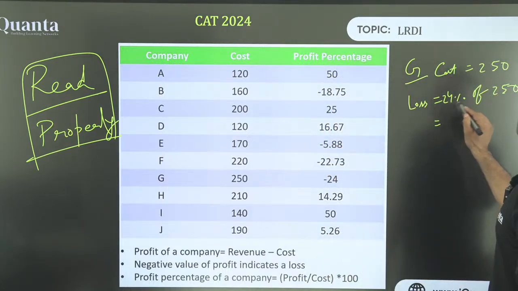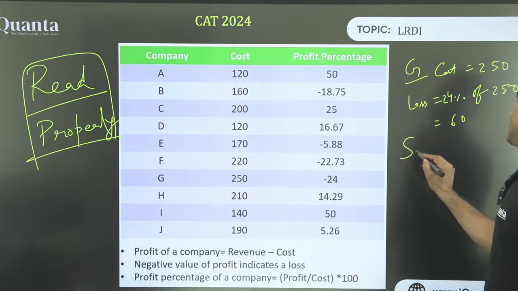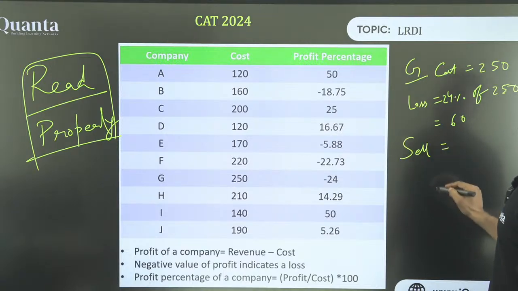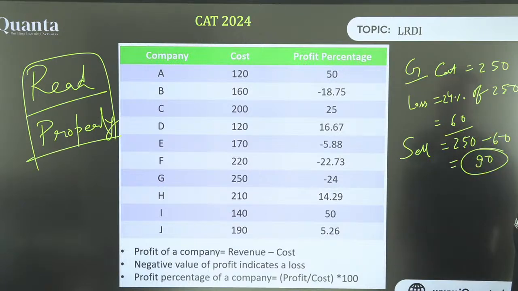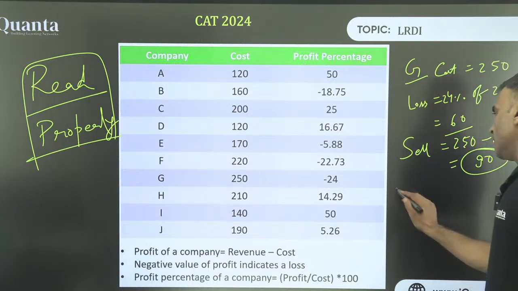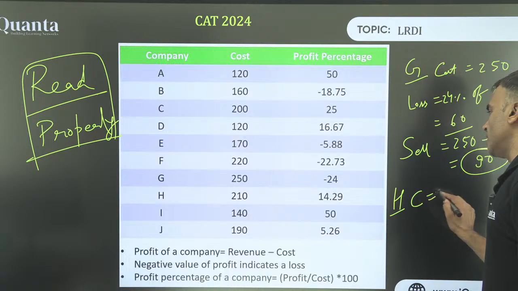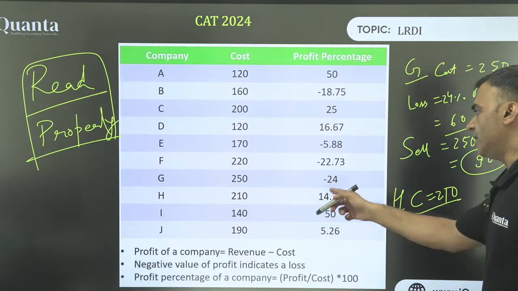Loss of 24% of 250. So 24% of 250, just calculate it. It's 25% of 240, that is 60. So this is loss. So sell price would be equal to 250 minus 60, and that is 190. Have I done the correct calculation? Please tell me. 60, 24% of 250. Yes. Similarly for H, cost is 210 and 14.29.